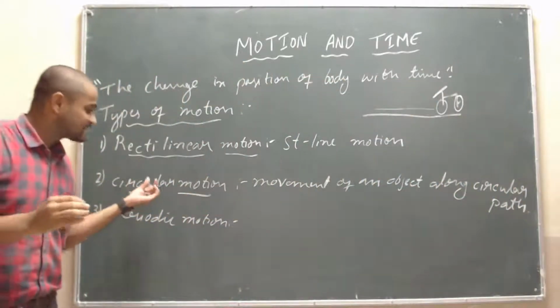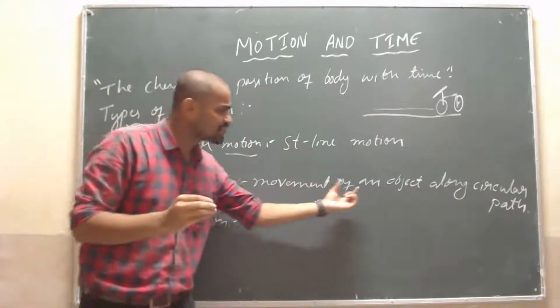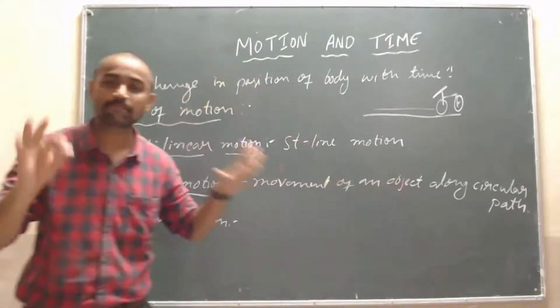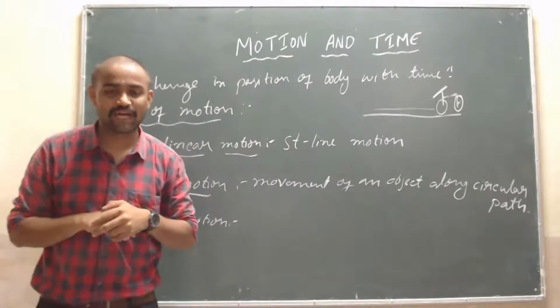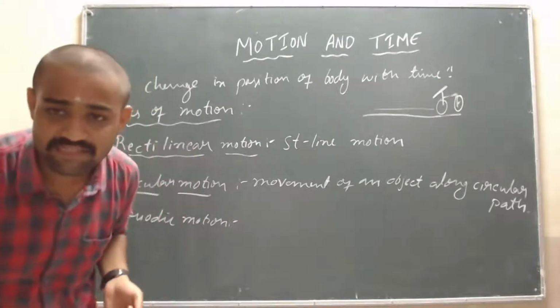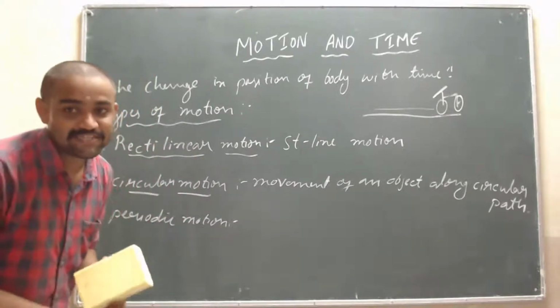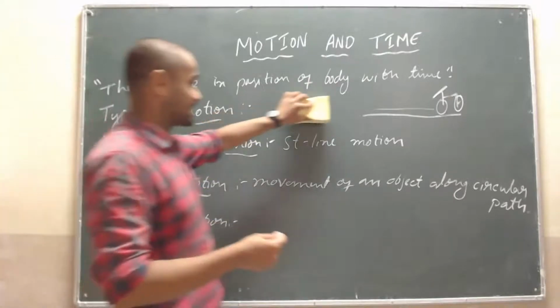See here, circular motion is nothing but the movement of an object along a circular path. Can you give me some examples? Yes, moving in a circular path. Yes, Akshay Kumar, correct answer.